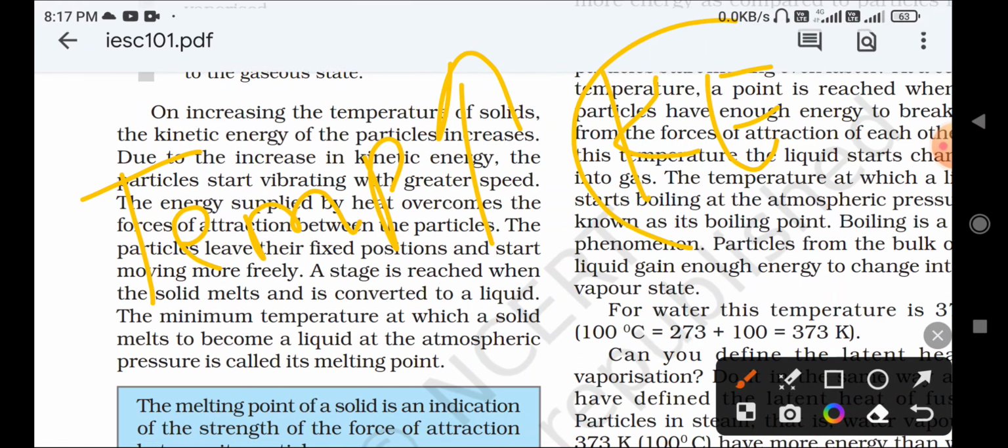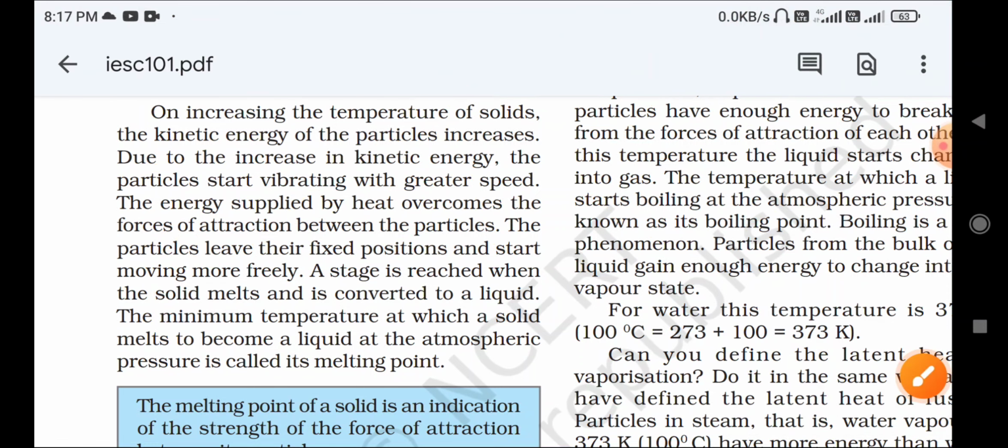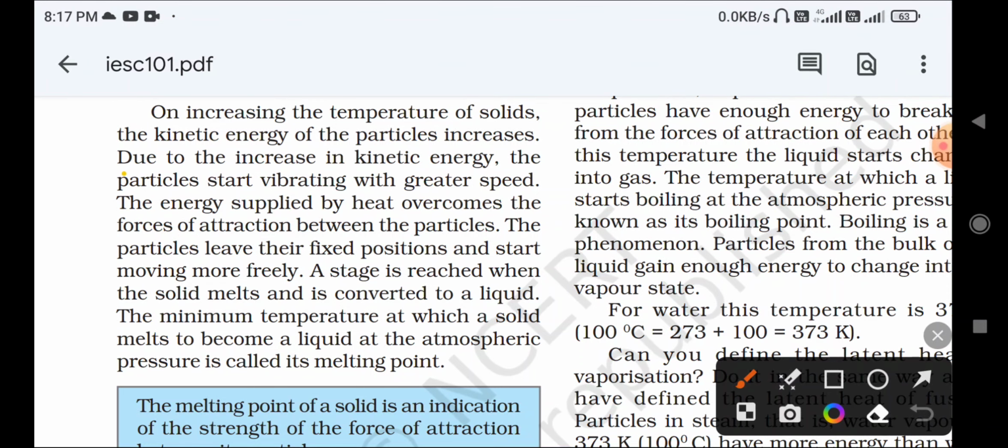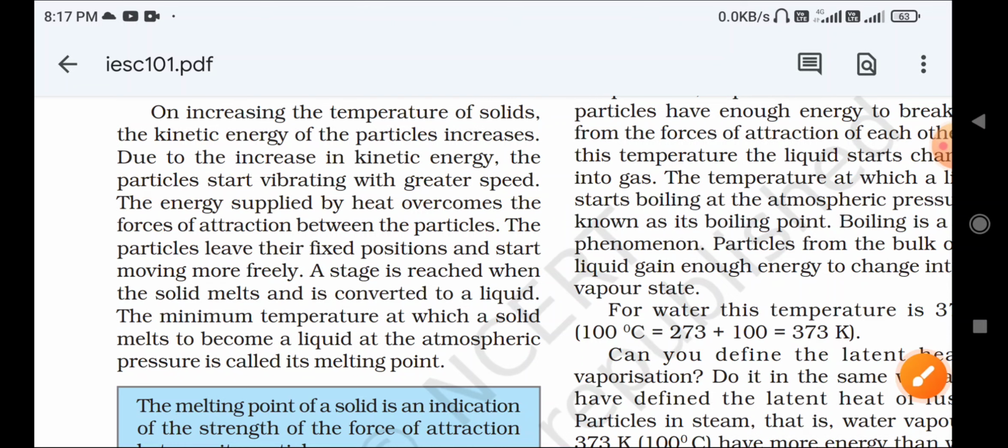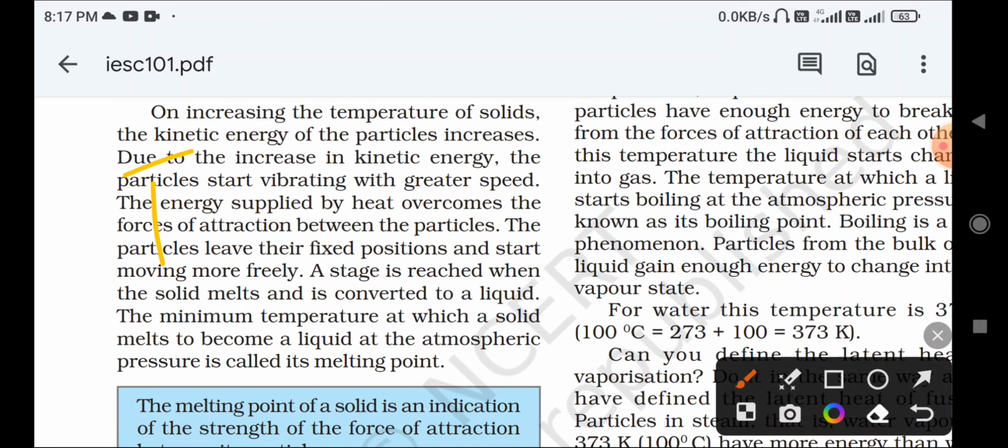Remember that these are very important points. Due to the increase in kinetic energy, the particles start vibrating with greater speed. The energy supplied by heat overcomes the force of attraction between the particles. Okay, so here first we are giving temperature. Temperature increases the kinetic energy of the particles, and kinetic energy means the particles are moving very fast.